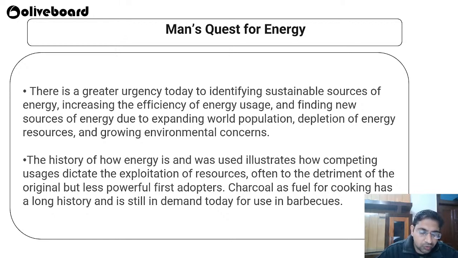As you all know, throughout the world, from earlier times, we depended on many sources.